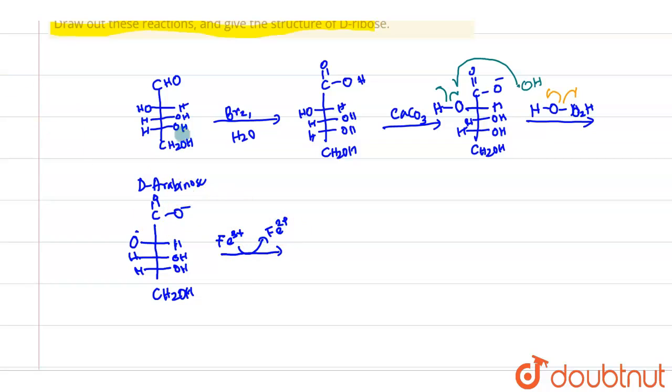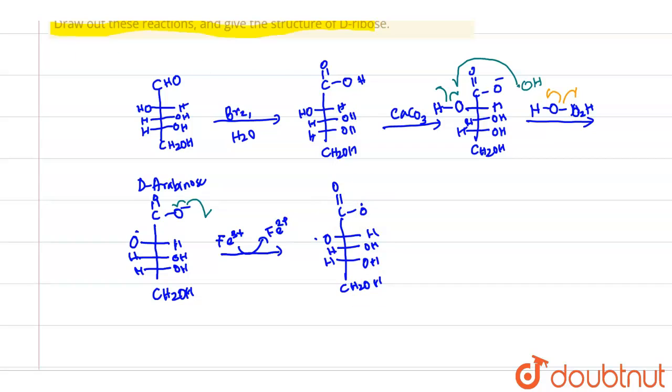One electron is absorbed and we get an O dot. So we get a product with CH2OH, C double bond O, and the O dot. So now we have got this.